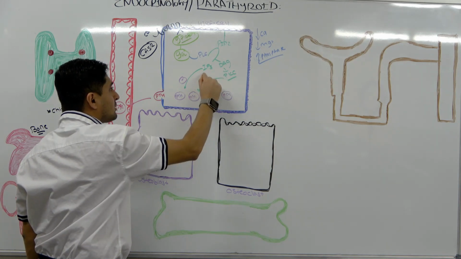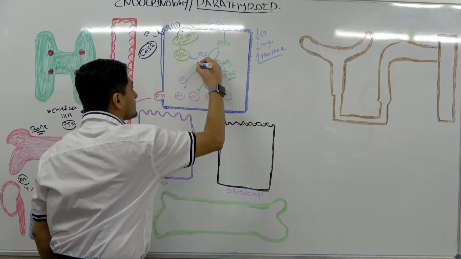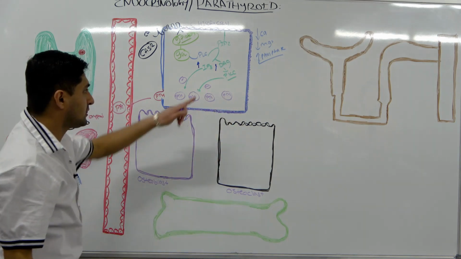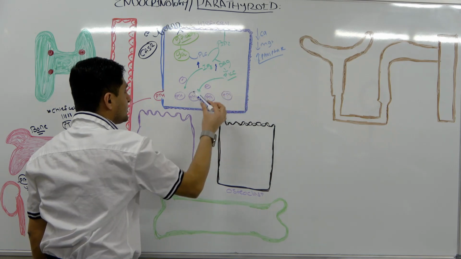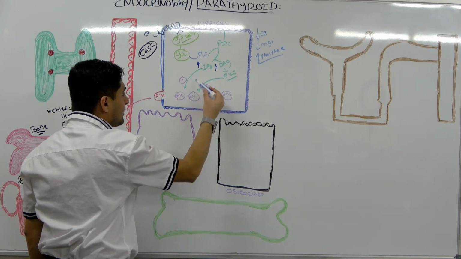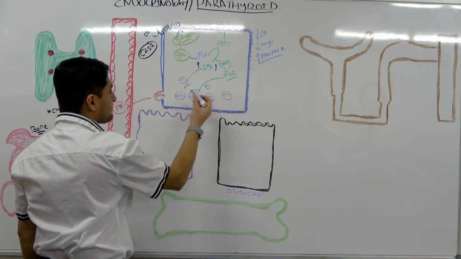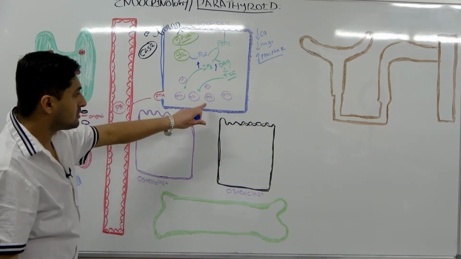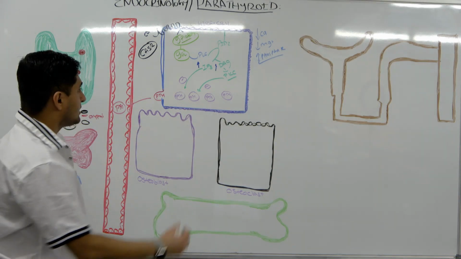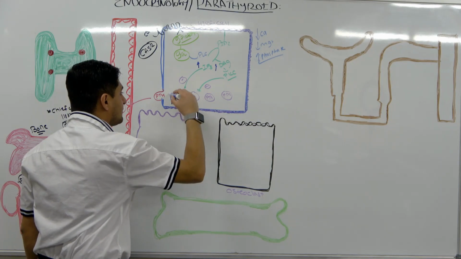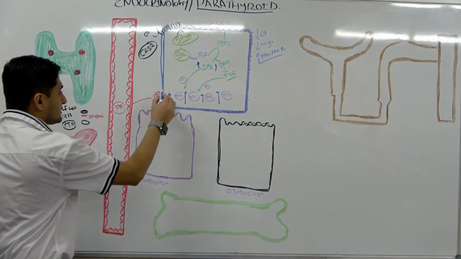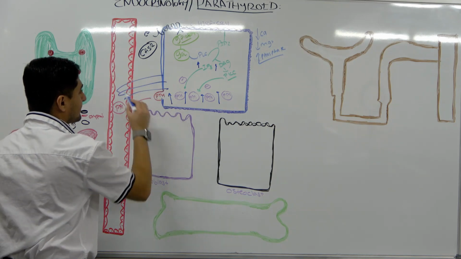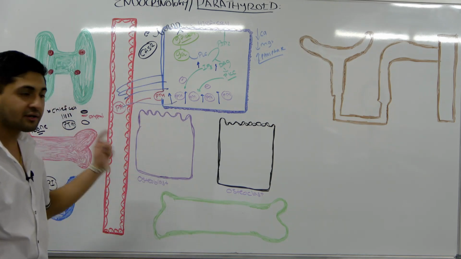There will be no increased level of IP3 and DAG being produced. Whenever IP3 and DAG are not produced, they will no longer be able to inhibit the parathyroid hormone secretion. That means a greater amount of parathyroid hormone will be secreted from here. So more parathyroid hormone will be secreted into your circulation.